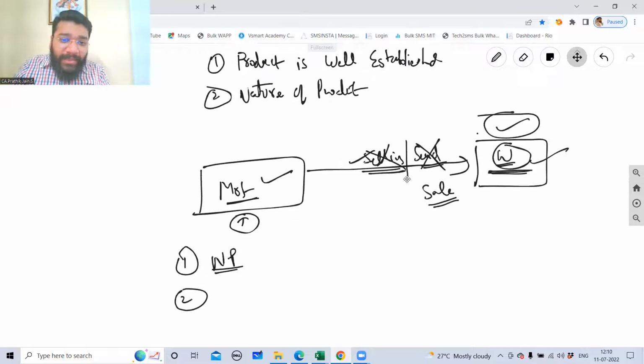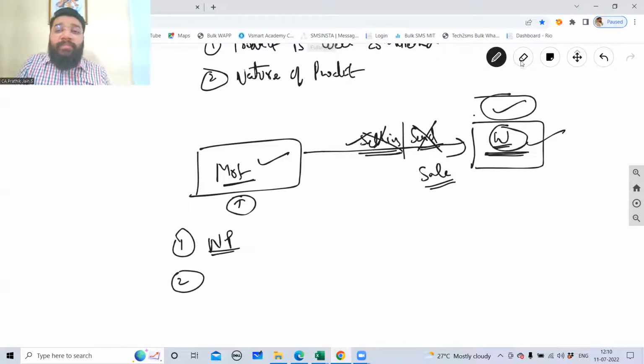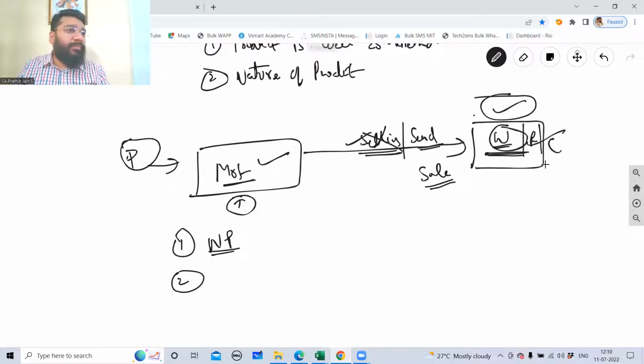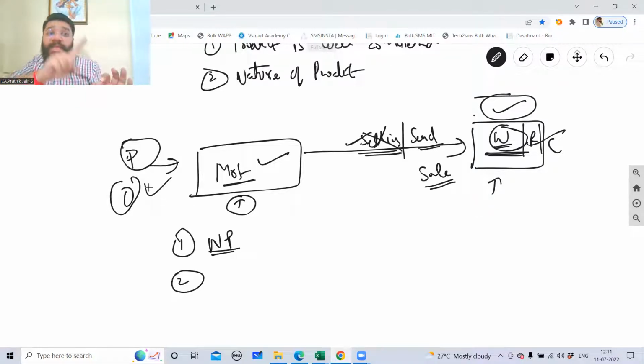But here, in this example, guys, the manufacturer is not selling the goods. Instead, the manufacturer is only sending the goods. So before sending the goods, the possession was in the control of the manufacturer. Once he has sent the goods, the possession is with the wholesaler or the retailer or the customer. The possession is changing. Now here, ownership is with whom? The ownership is still with the manufacturer, because only when the sale transaction is completed, when the contract is agreed on both sides, only then the ownership will come to the wholesaler, retailer, and the customer. Here, since you're sending the goods, the ownership is still there with the manufacturer only. Only the possession is being transferred.